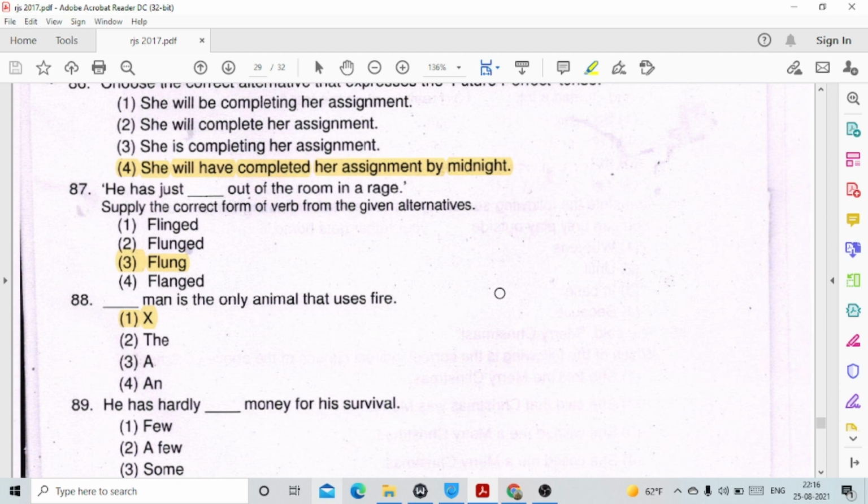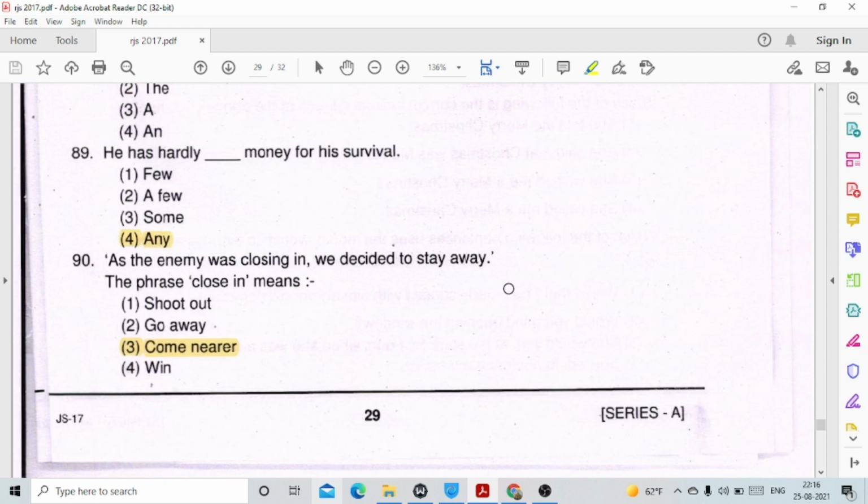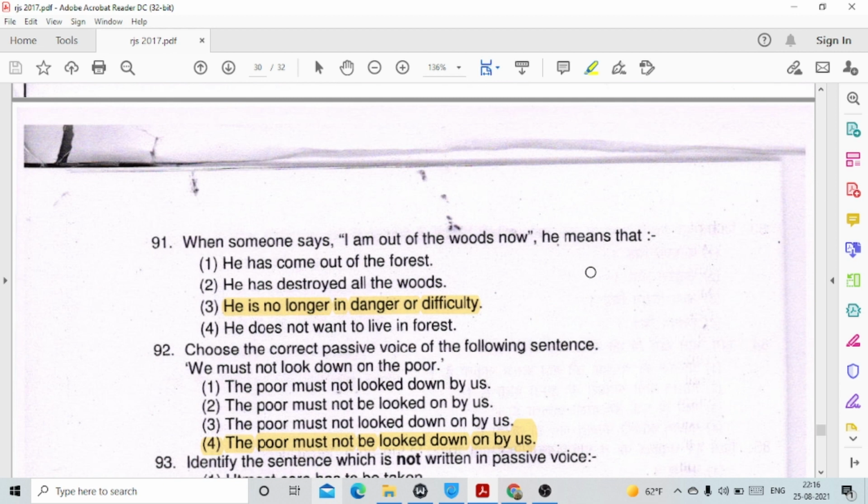Man is the only animal that uses fire. 89. He has hardly any money for his survival. That means he had no money for his survival. Question number 90. As the enemy was closing in, we decided to stay away. So the phrase closing in means, option number 3, come nearer. Question number 91. When someone says I am out of the woods now, he means that option number 3, he is no longer in danger or difficulty.